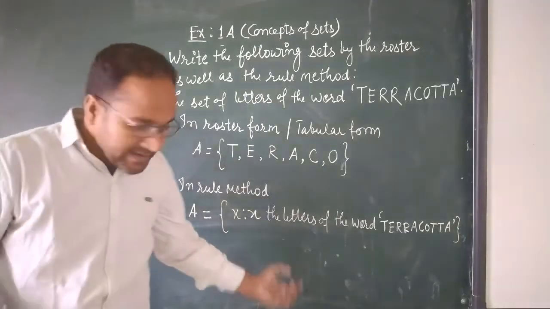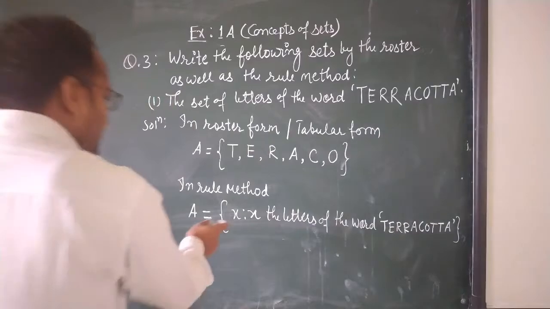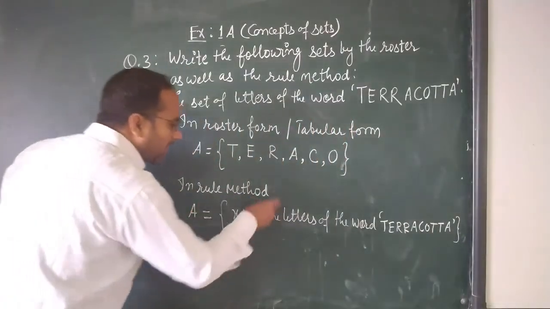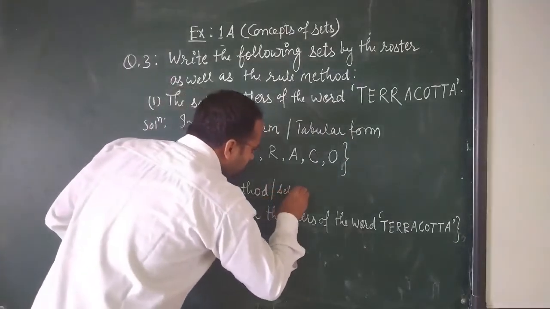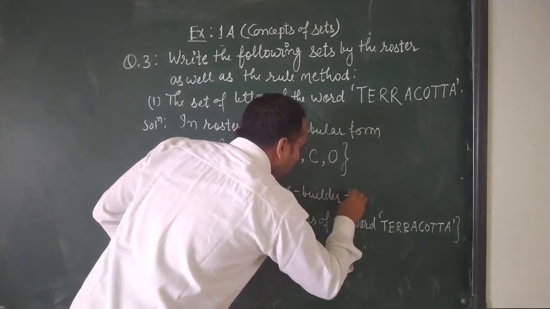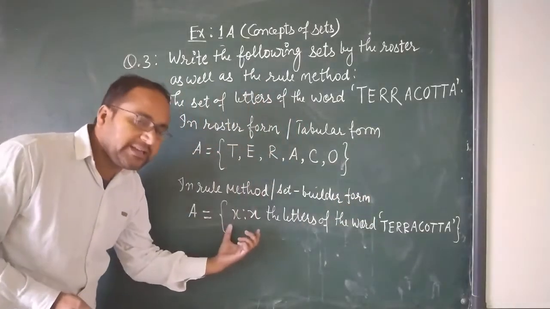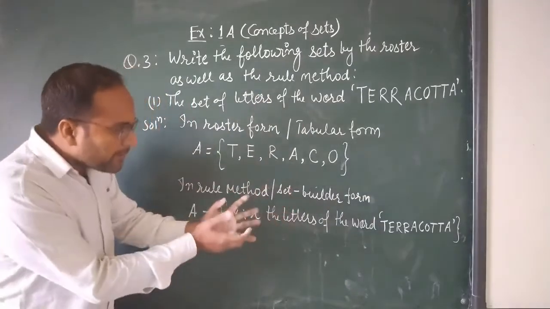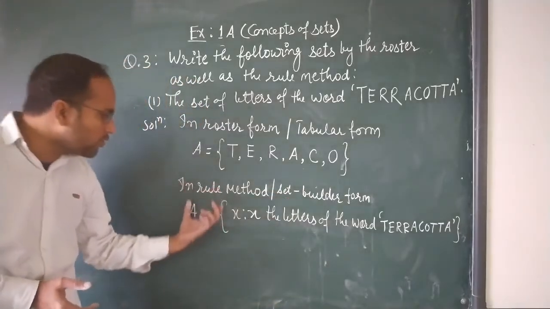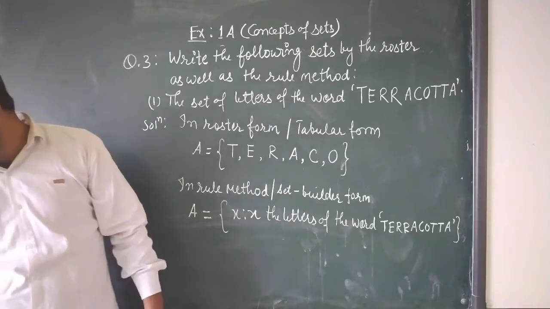So x such that x is a letter of the word terracotta. This is a rule method, called the set builder form or method. In that we compare with the unknown quantity x and, using the property of the given data, write in the form of a curly bracket. This is called a rule method, and this one is called a roster form or tabular form, students.